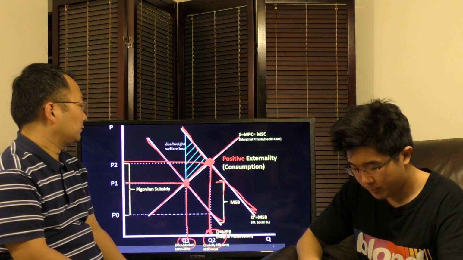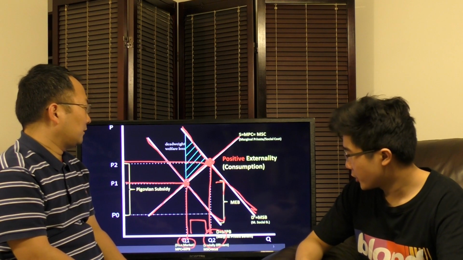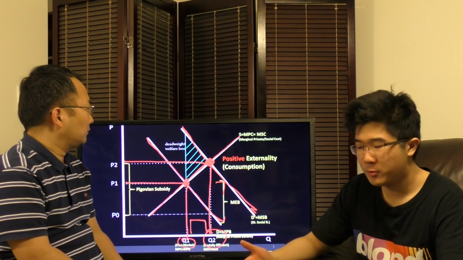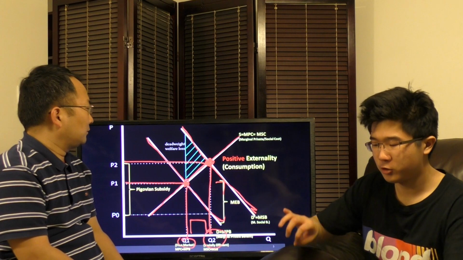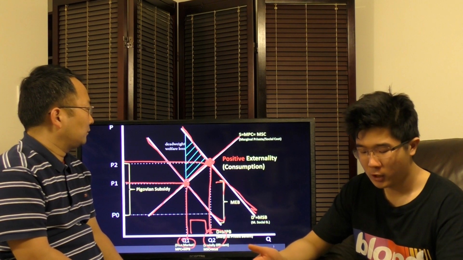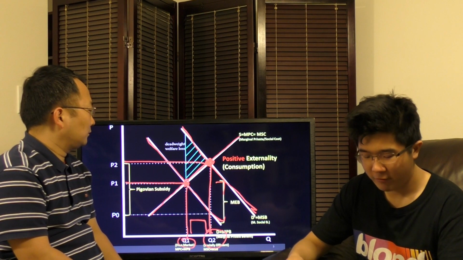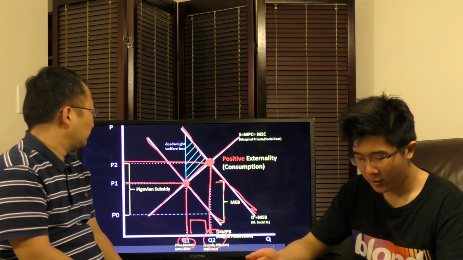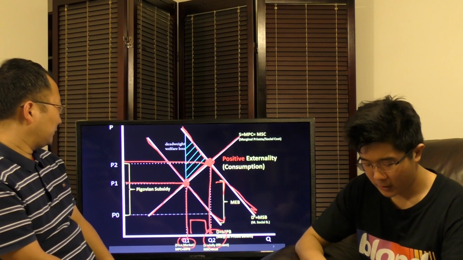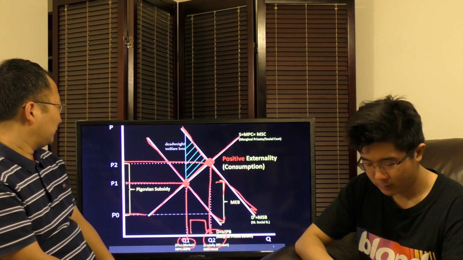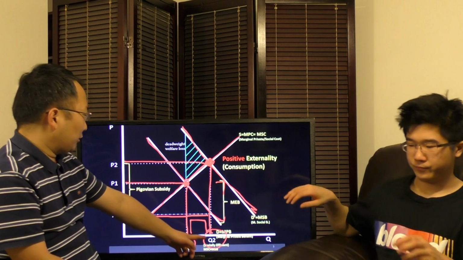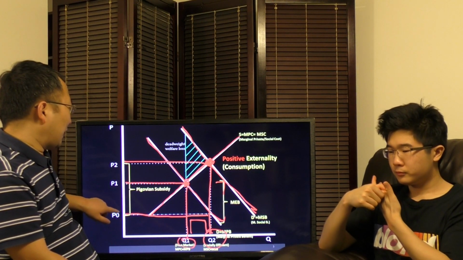Since Q1 and Q2 have a positive difference between the two quantities, that positive difference represents how much the free market on its own underproduces compared to the marginal social benefit. And so in order to increase Q1 to Q2, our socially efficient point, we need a Pigovian subsidy. Now, in our private benefit demand curve, to produce at Q2, people can demand it, but only at price P0.